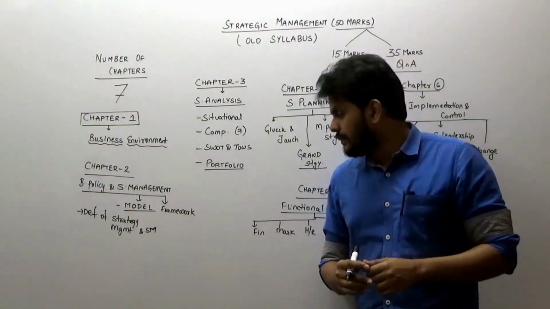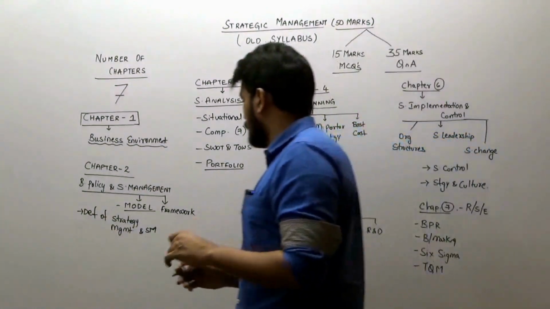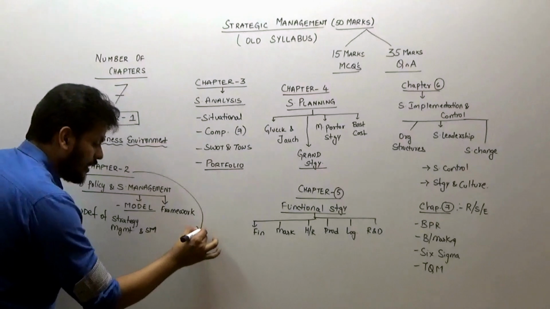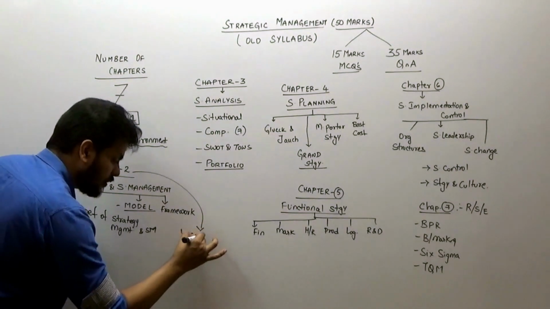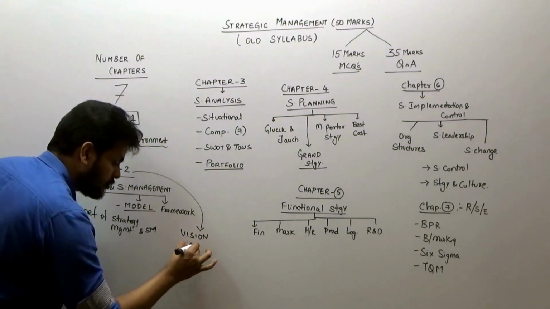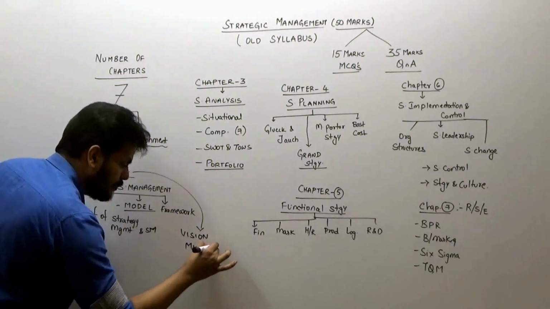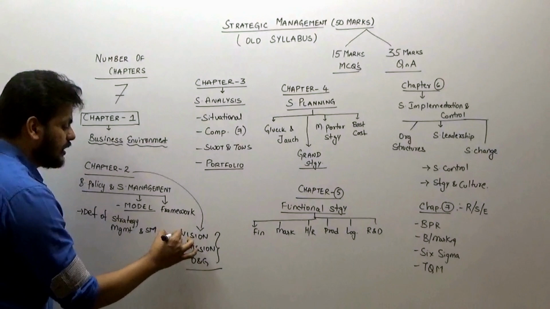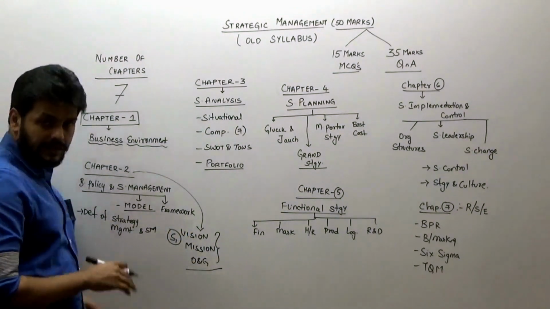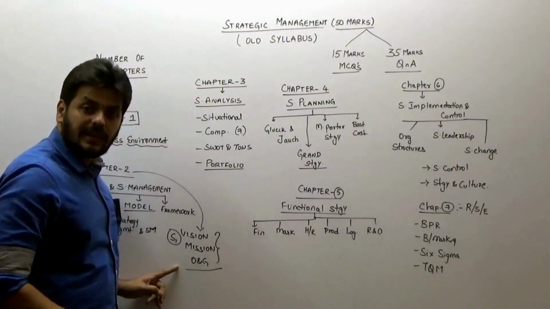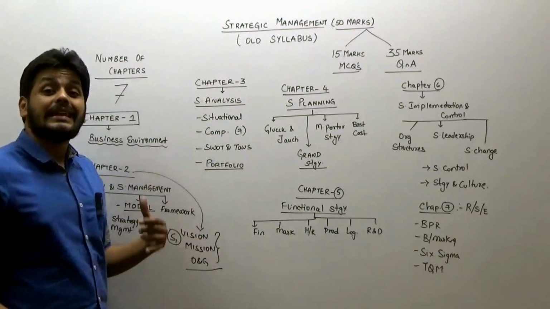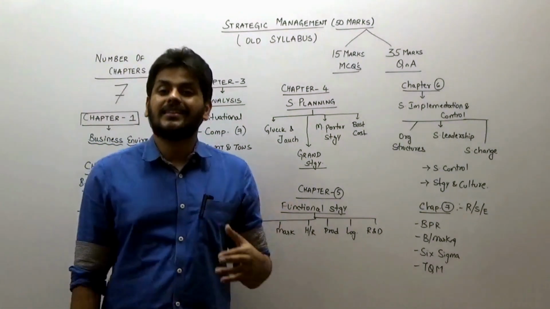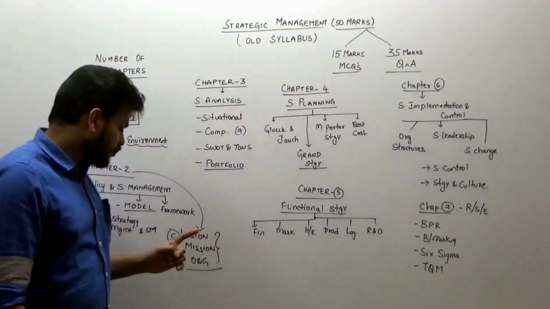The very first step is to develop vision, mission and objectives. Towards the end of the second chapter, where the chapter is getting over, it discusses the 3 concepts of vision, mission and objectives and goals. This is a very important stage 1 of strategic management, so learn those definitions thoroughly. What is a vision? What are the elements involved in making up a vision? That's an important question. It has appeared so many times in the exam.